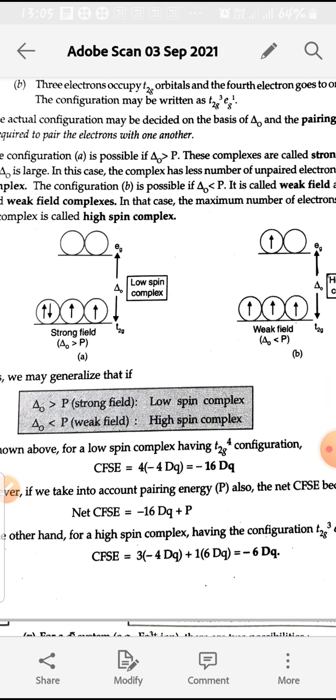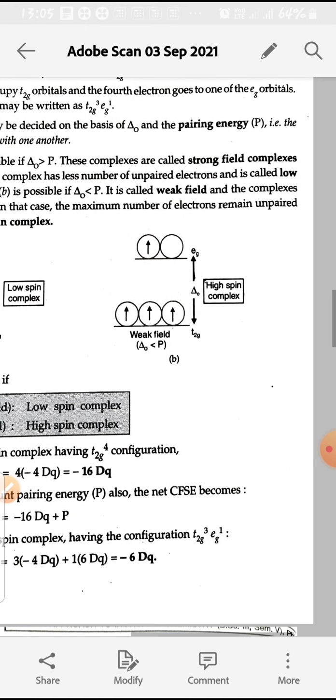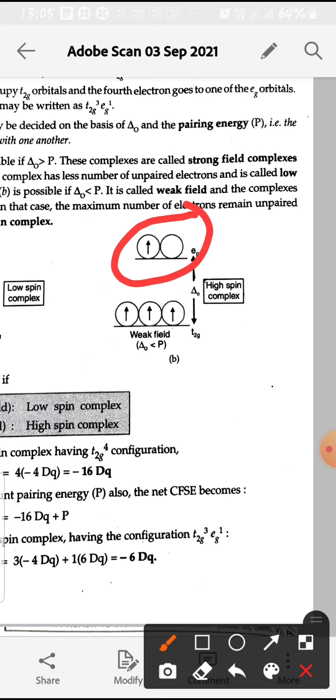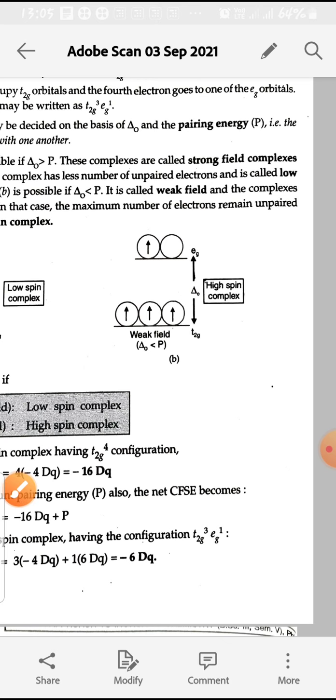As delta O is greater than pairing energy, in this we count pairing energy. So there is one pairing of electrons, so here we write one pairing energy. Then the second case is weak field. If delta O is less than pairing energy, crystal field splitting is less than pairing energy, then the fourth electron goes into the Eg orbital, and